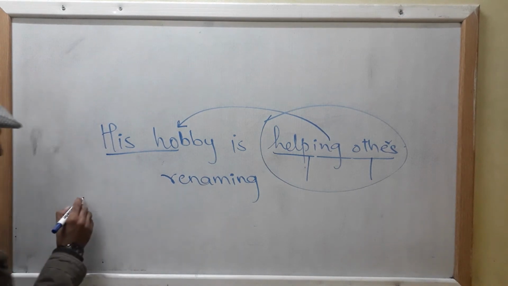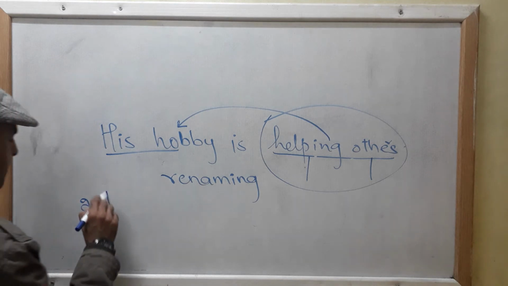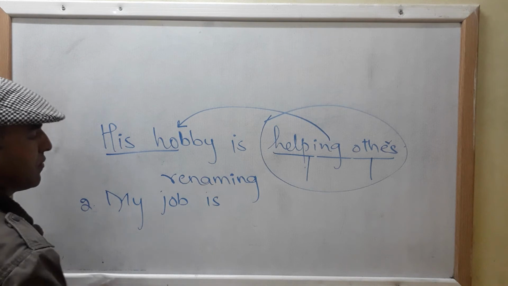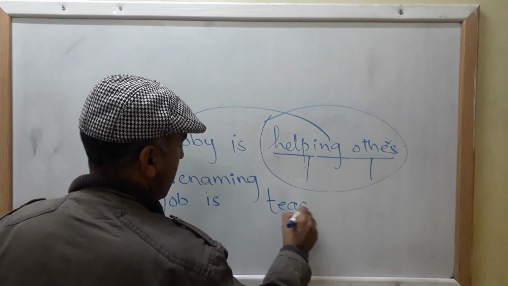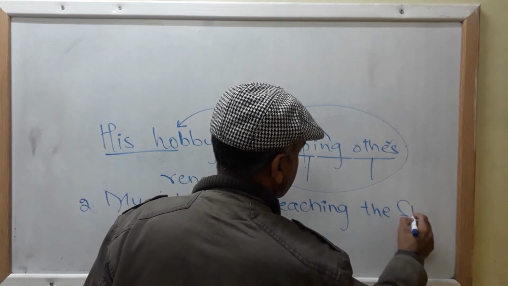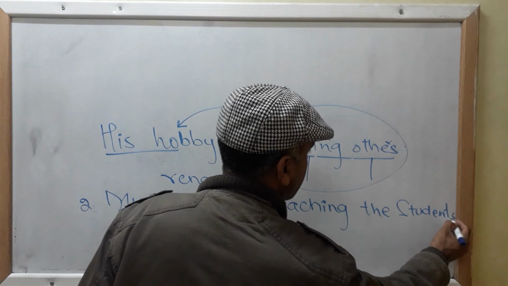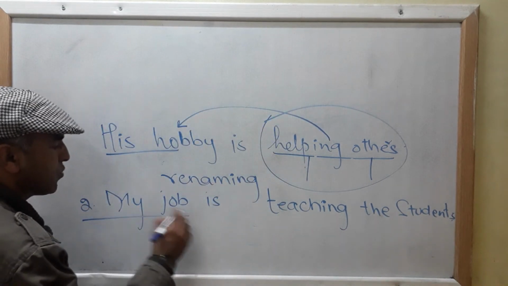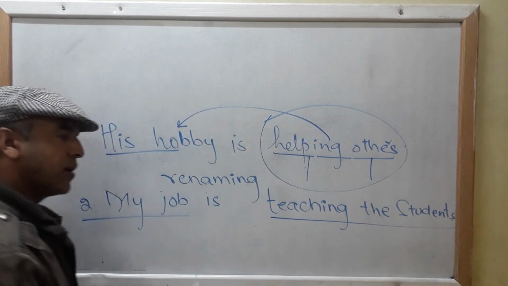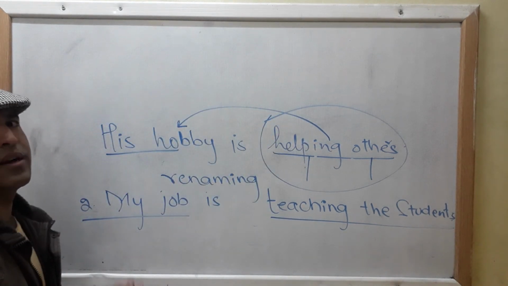Let me cite another example for your better understanding. My job is teaching the students. Now again, renaming, teaching the students. Now look, my job is, what is my job? Clear? Teaching others or teaching students. If I say vice versa, teaching the students is my job.